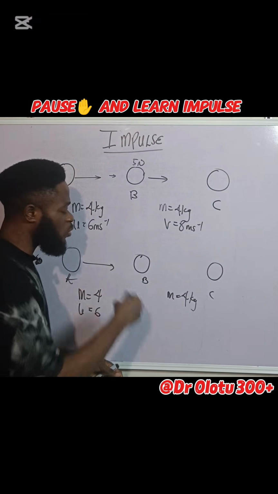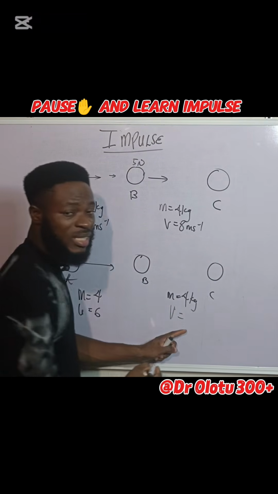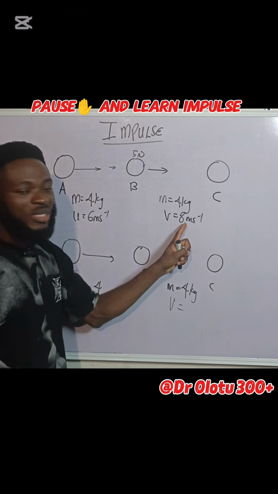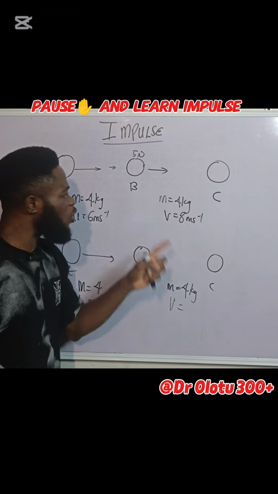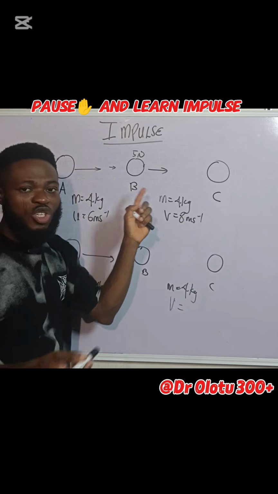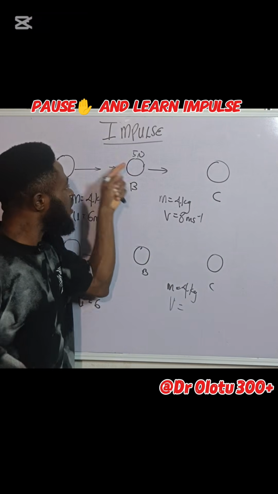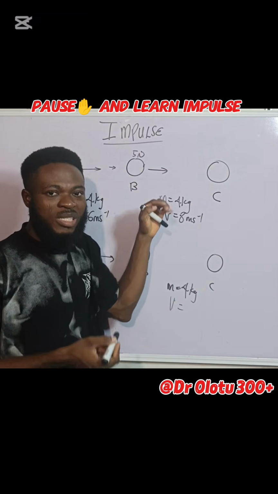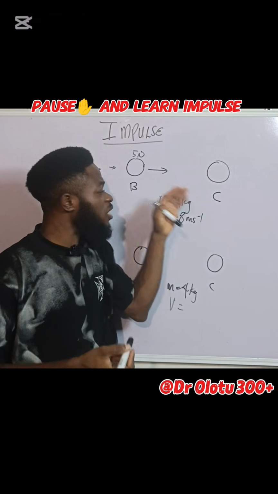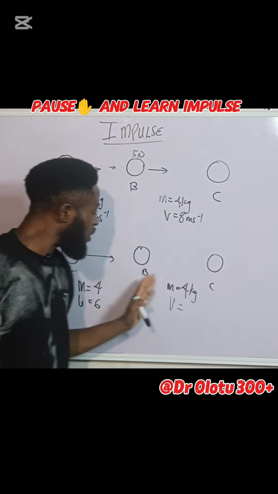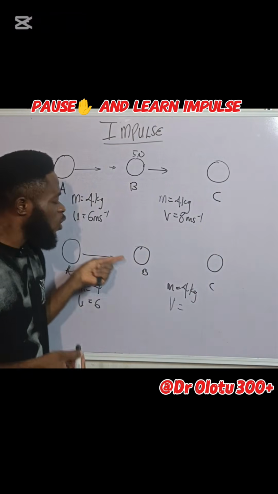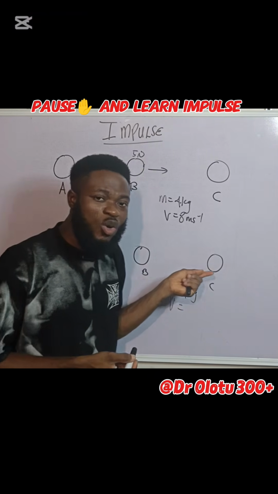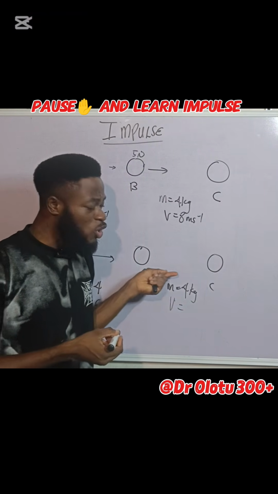So we can therefore assume in this case that the final velocity here will be more than the velocity here. Why is it different? Because in this case, the force of 5 Newton only moved this for 1 second. So immediately the force touched this object, it started moving this way, reducing its speed, reducing its velocity. It might not even get to point C. But in this case, that same force of 5 Newton was able to move this object over 3 seconds before stopping. Shoot 3 seconds, then stop.